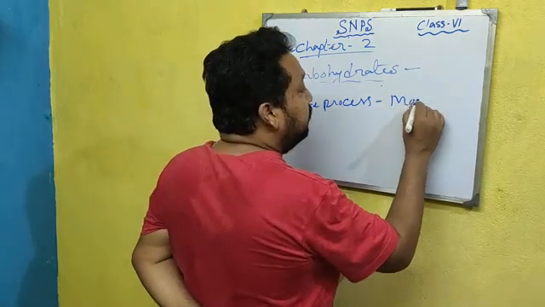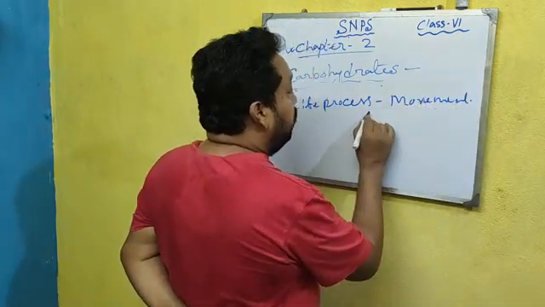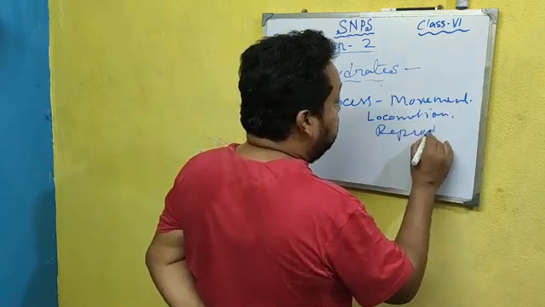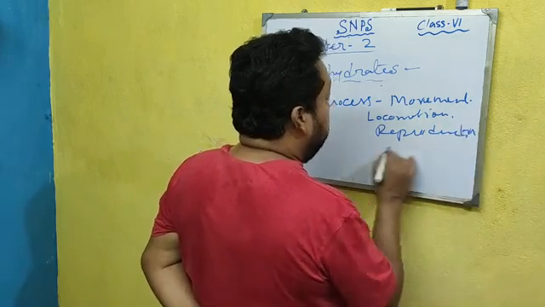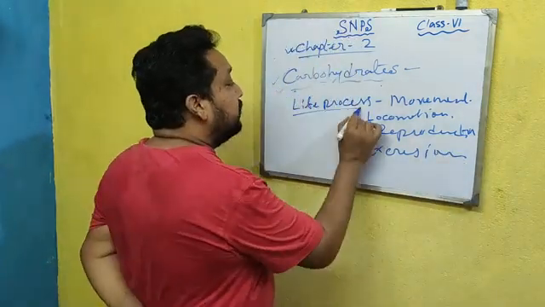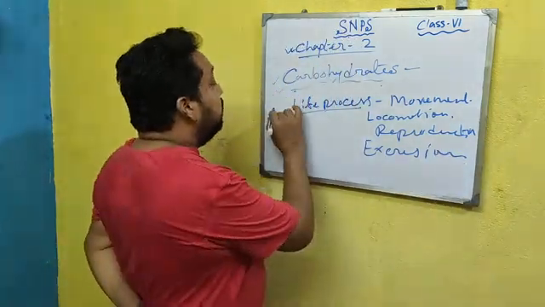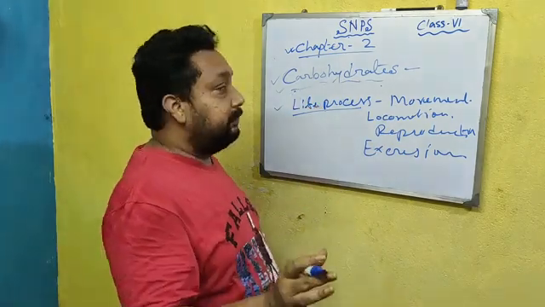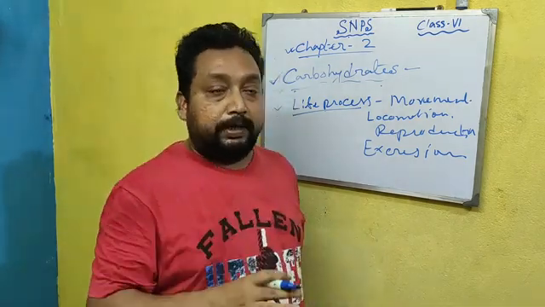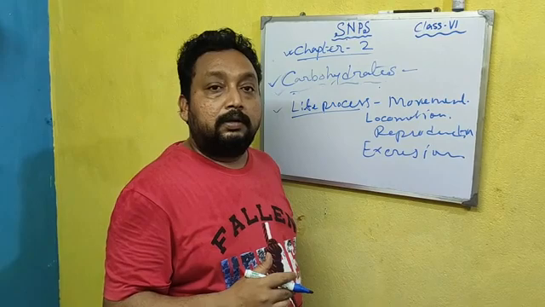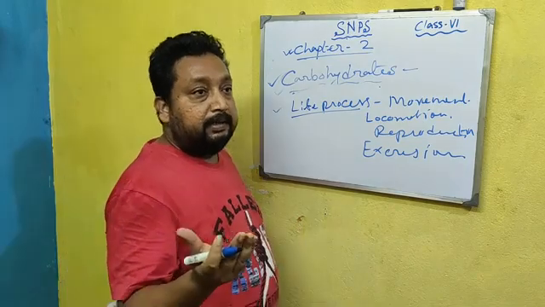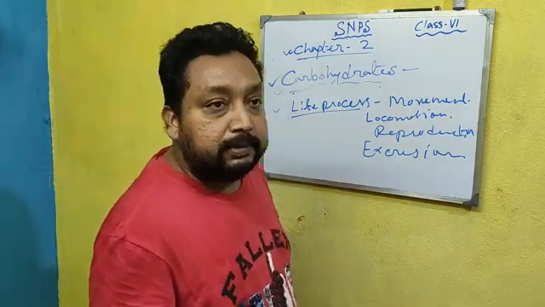such as movement, locomotion, reproduction, excretion. All the life processes are done by this carbohydrate, this energy. So carbohydrate is very important for our body. In the next class, I will discuss protein and fat, then vitamins and minerals.